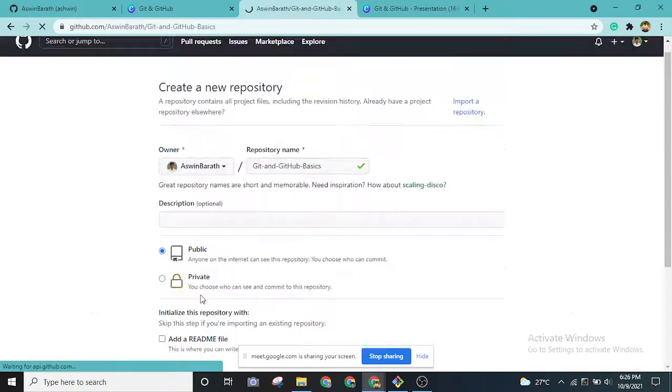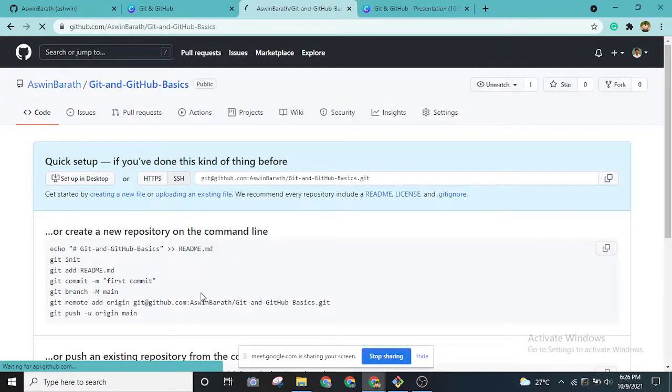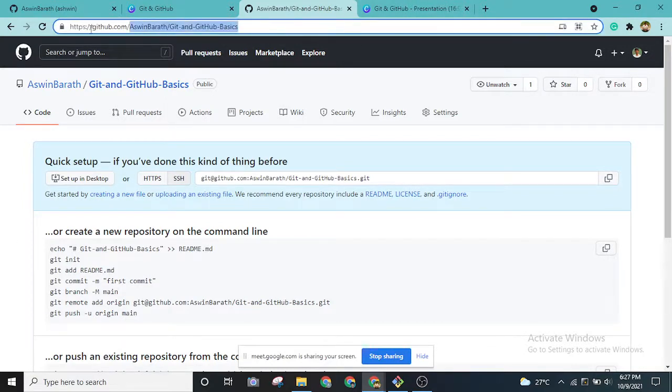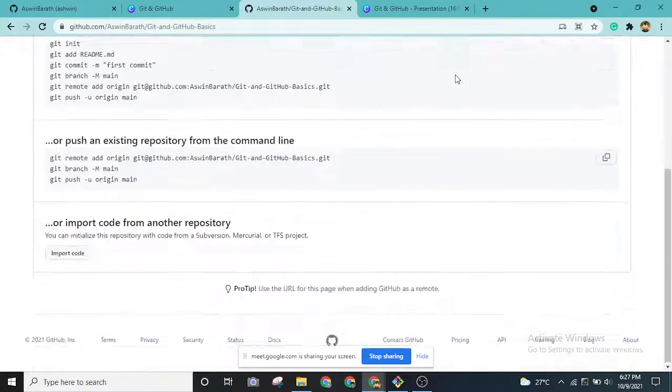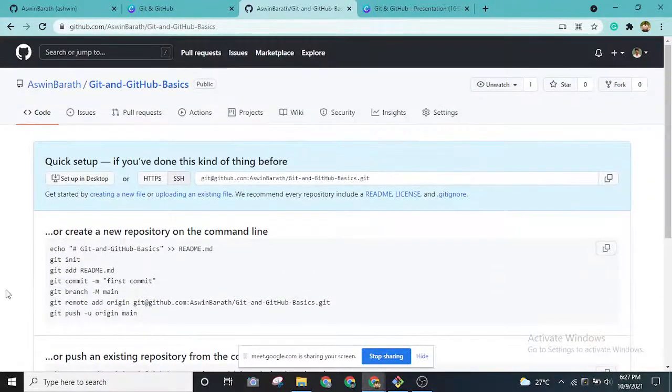Once you do this, you have actually created a remote repository on your GitHub platform. Whenever you want to share your project, all you have to do is, as you can see in the top URL bar, this URL is your hosted remote repository that you can share with any of your friends or co-workers. Until and unless it is private, anyone can view this project and go through this code.